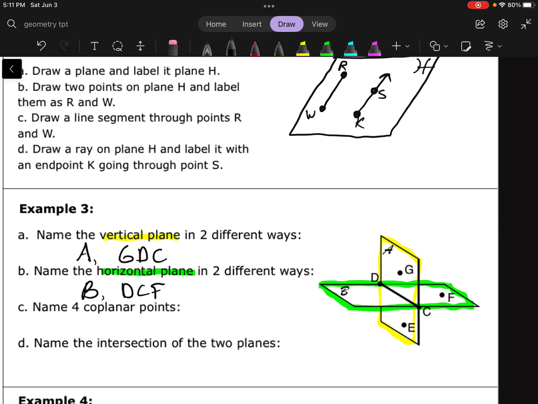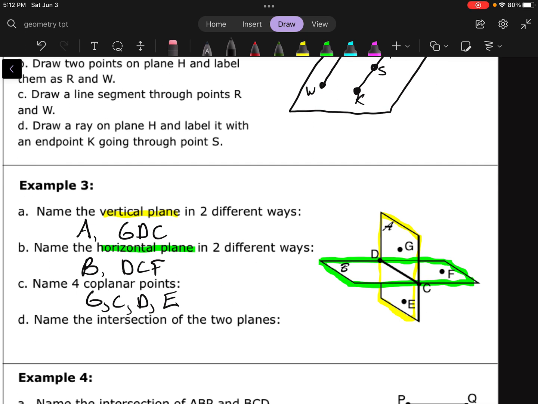Name 4 coplanar points. So 4 points that are on the same plane. Looks like it's got to be from plane A, because A is the only one that has 4 points that are all on the same plane. So the 4 points that are on that plane would be G, C, D, and E. Notice I put some commas in between there because I don't want to jam them together, because then I'd be talking about something different.